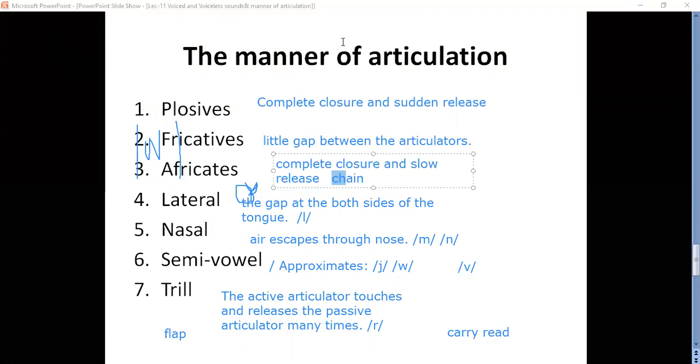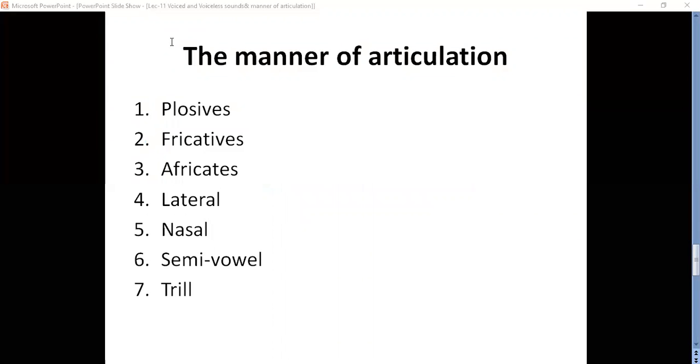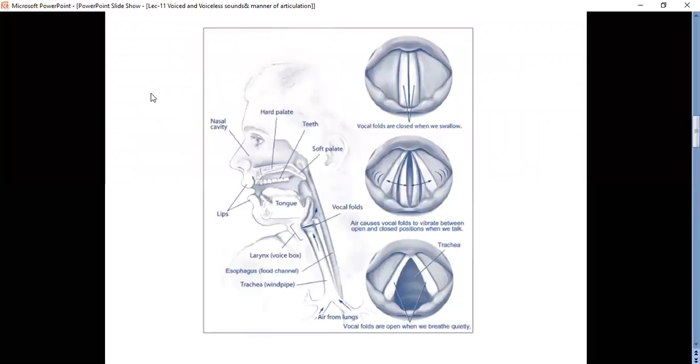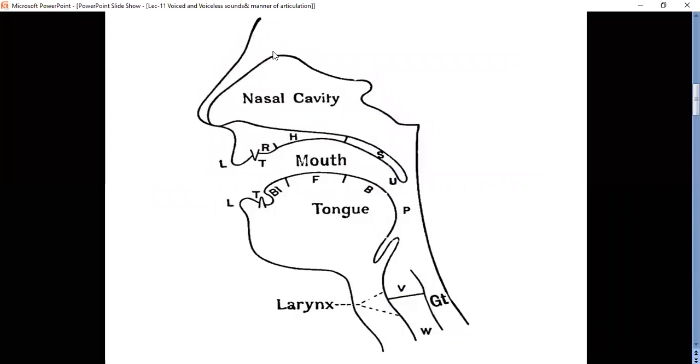I'll show you here in the diagram how it happens. In this diagram, when you pronounce cha sound, the blade of the tongue raises like this. It touches some part of the hard palate, some part of the teeth ridge. It touches like this when you pronounce cha.